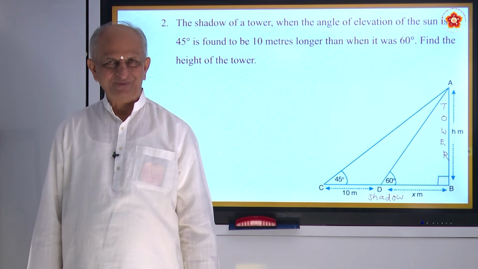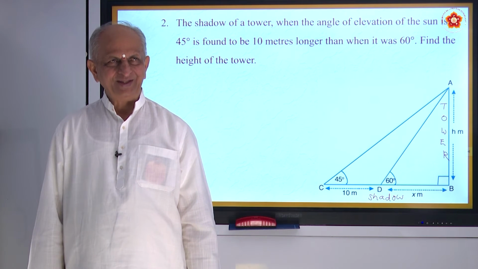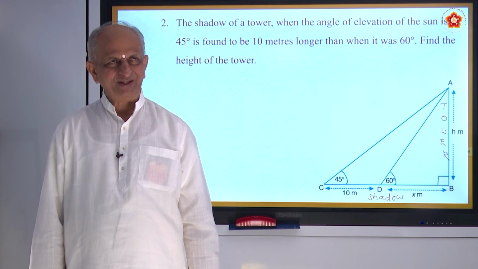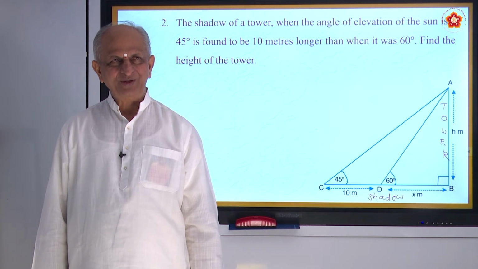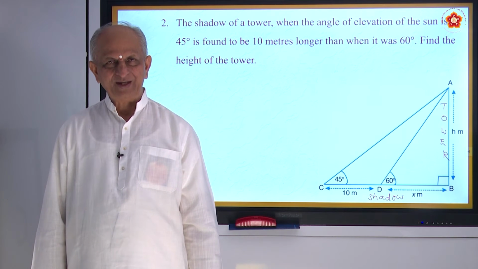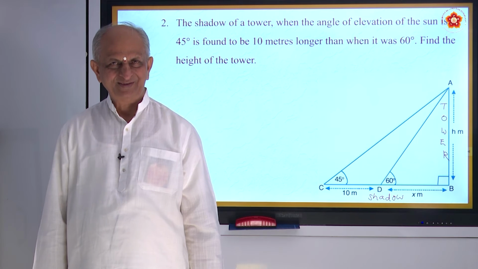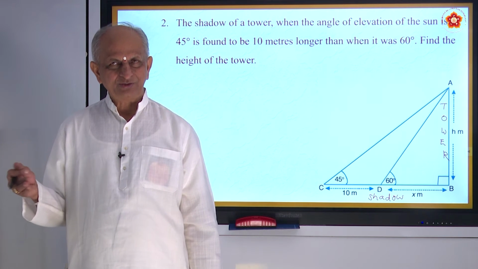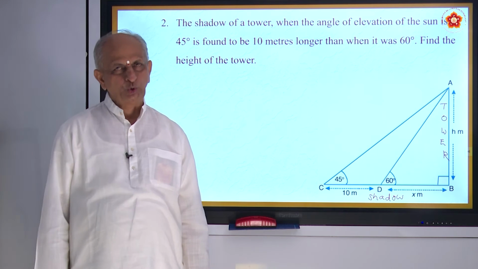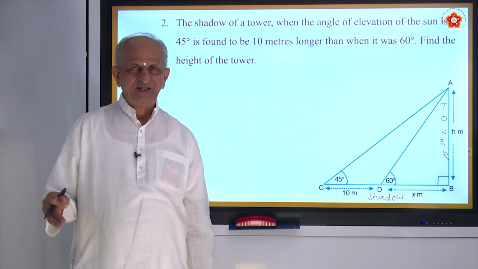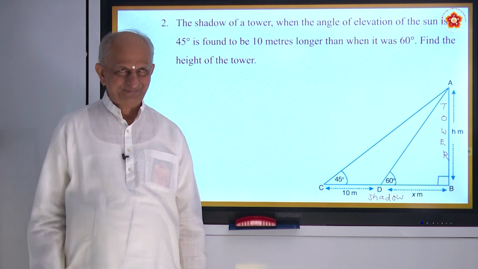So the shadow is 0. And as the evening comes, the shadow increases. In the morning also, the shadow increases. In the early morning it is the highest, then slowly it comes to 0 at noon. In the afternoon it again goes on increasing.